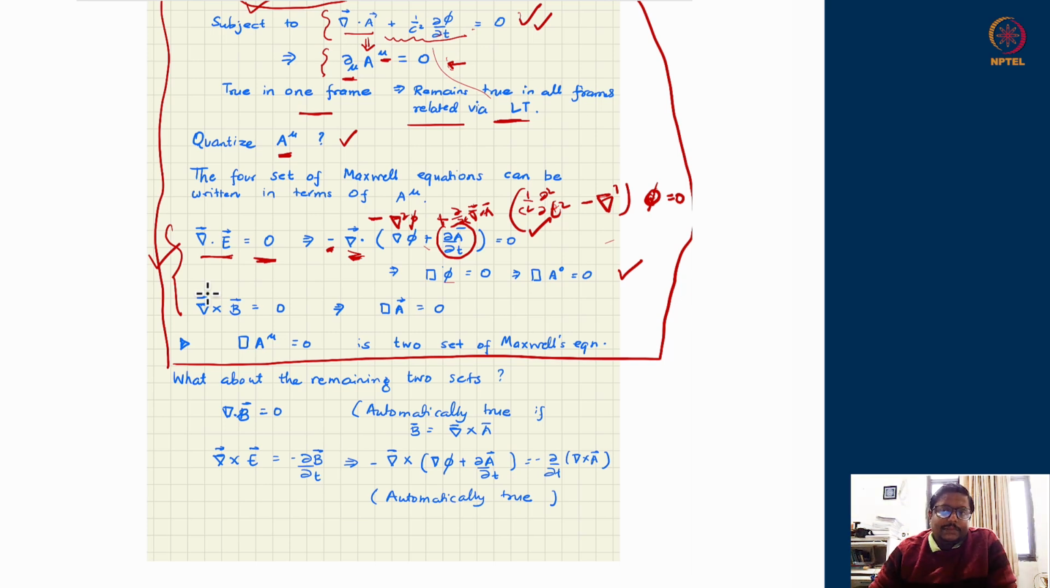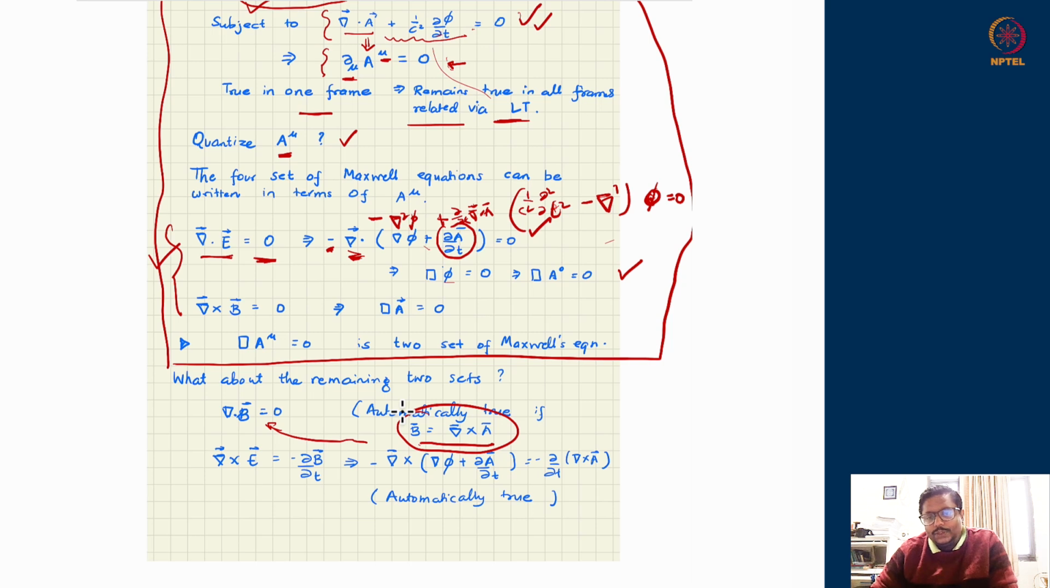The two remaining sets of Maxwell's equations get satisfied automatically just from their geometric structure. Why is that? First, remember, we have decided to call the magnetic field the curl of A. So therefore, divergence of B is equal to 0 is automatic. Once you write it like this, divergence of B cannot be anything else, but it has to be 0. So the third Maxwell's equation, let us say, is just an identity corresponding to this definition of B.